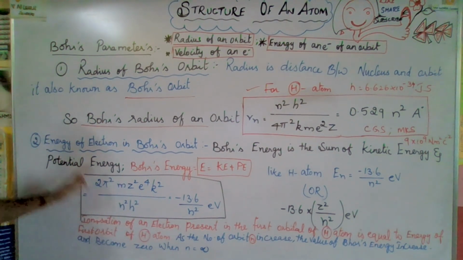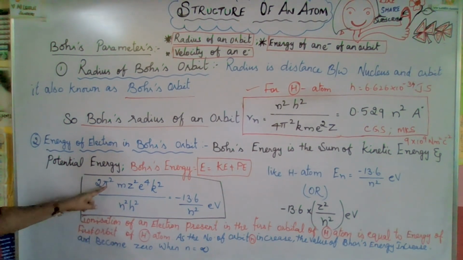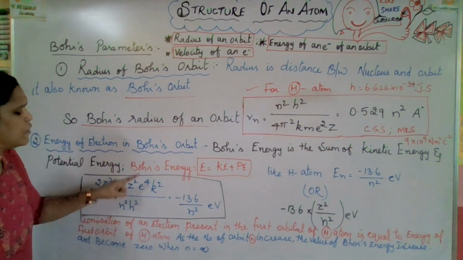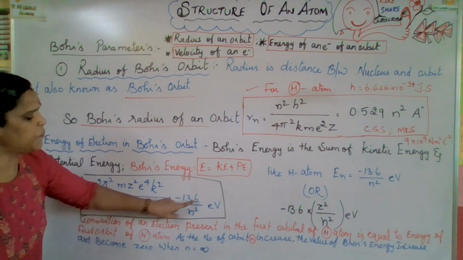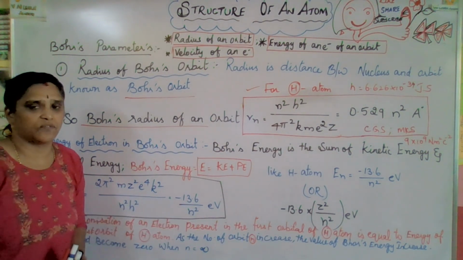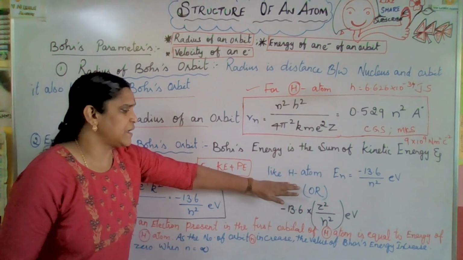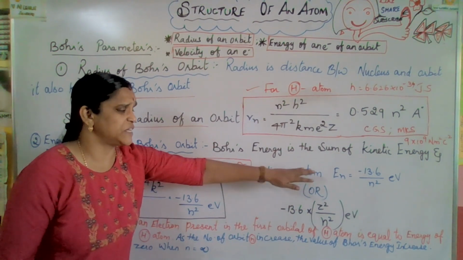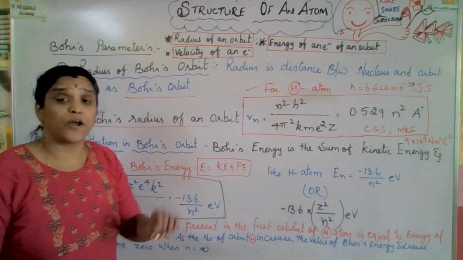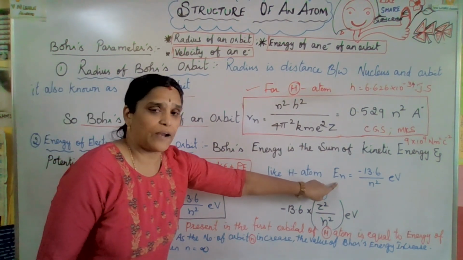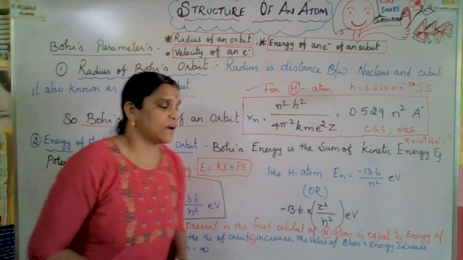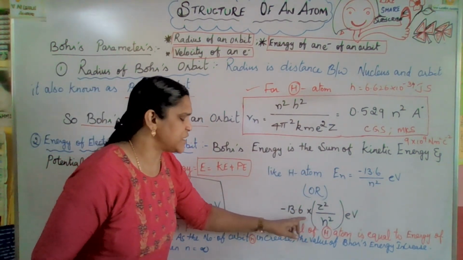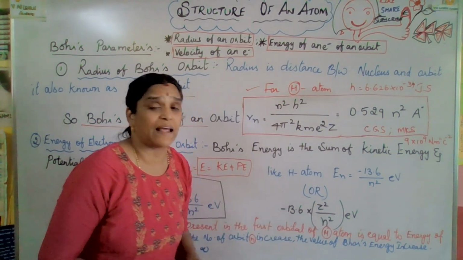Yes, come on, let's go for that. What is the formula for Bohr's energy of an orbit? That is 2 pi square m z square e to the power of 4 k square divided by n square h square, which is equal to 13.6 by n squared electron volt. So we can simplify that. That is actually for the hydrogen atom, as I just mentioned. En, n is the number of the orbit. So the energy of an orbit is En equal to minus 13.6 divided by n square electron volt. In general, minus 13.6 into z squared by n squared electron volt.